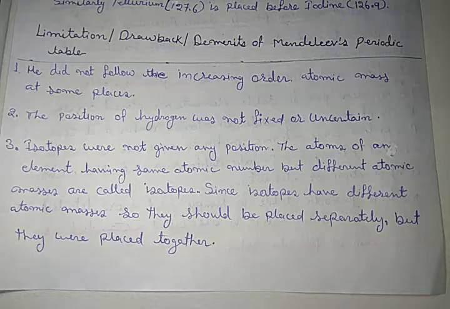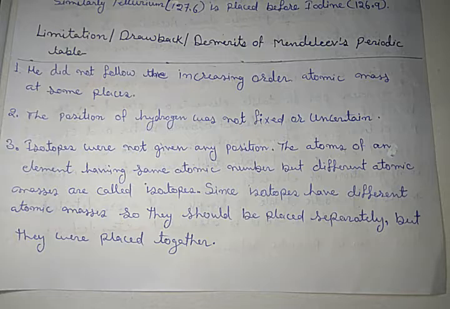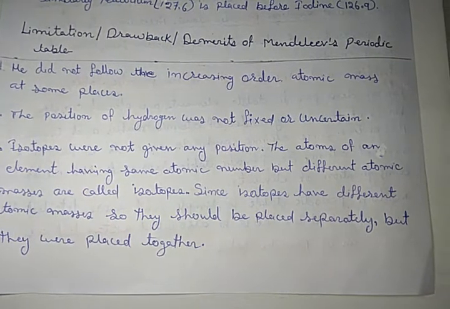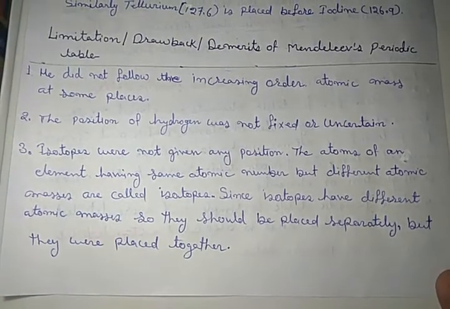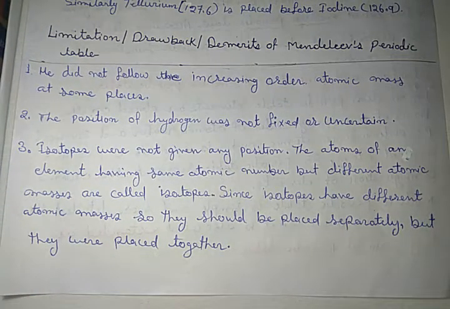The first property was that he told about the unknown elements at that time. He used the prefix eka for them, like eka-aluminium, eka-boron, eka-silicon. The second property was that he also told about the properties of unknown elements. Third, when the noble gases were discovered, they were easily placed separately in a new group without disturbing the existing order.